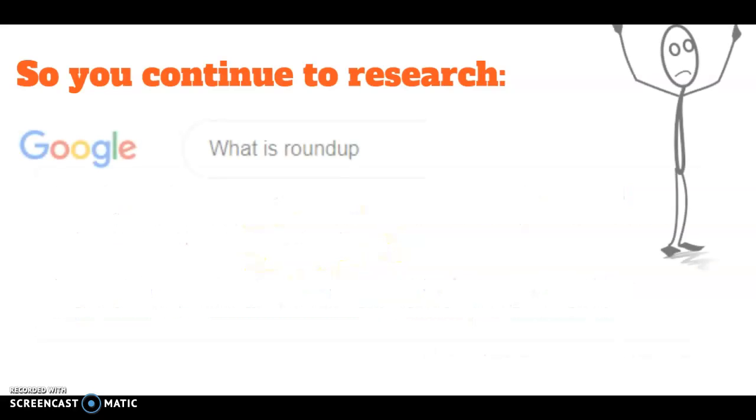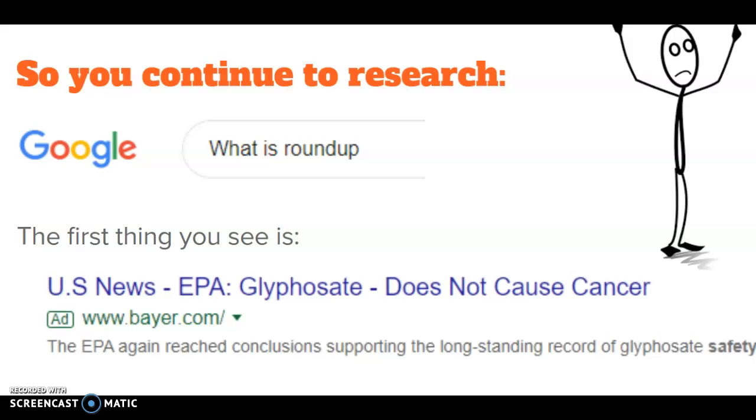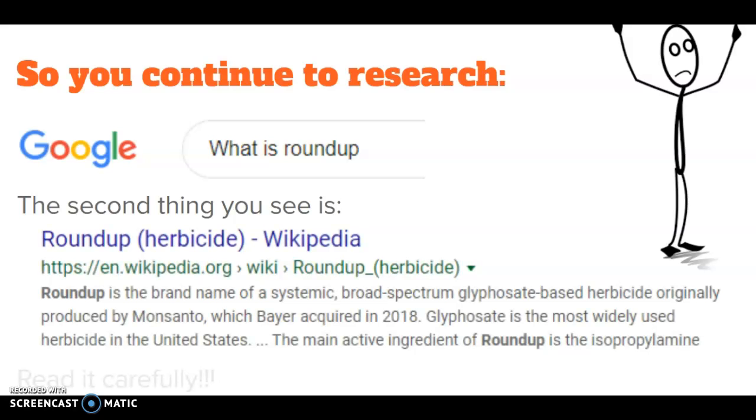So you search in Google, what is Roundup? The first thing you see is US News EPA. Glyphosate does not cause cancer. And this is from a website, Bayer.com. The second thing you see is a Wikipedia article on Roundup. You'll see that Roundup is a glyphosate-based herbicide. It's also produced by Monsanto, which was acquired by Bayer in 2018.